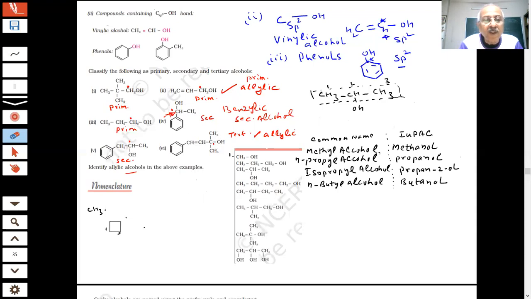Because there is a problem with the butyl group: how many isomers are possible? Now I have to show you. This was a question where you will make a mistake.